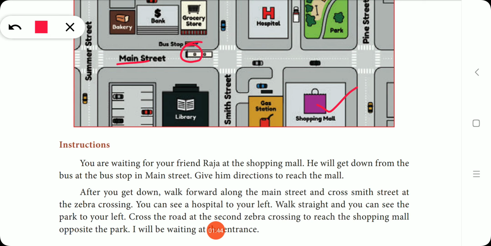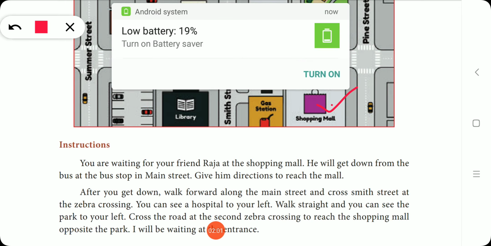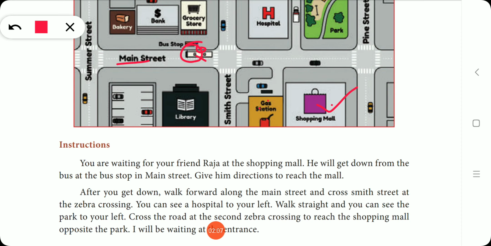Give him directions to reach the mall. So he has to come from this bus stop to the shopping mall. So give directions. See how they have given it. After you get down, walk forward along the main street and cross the Smith Street at the zebra crossing. These white lines are the zebra crossing. So cross the Smith Street at the zebra crossing.